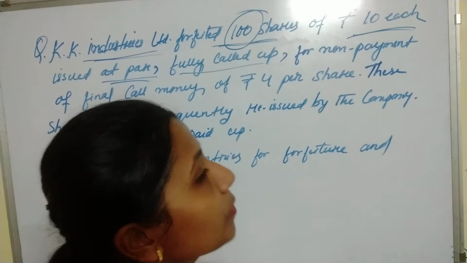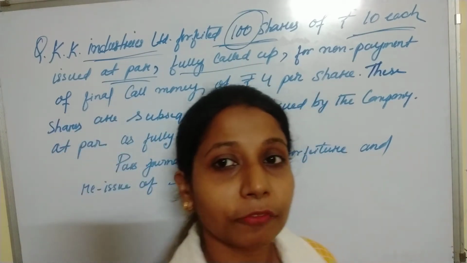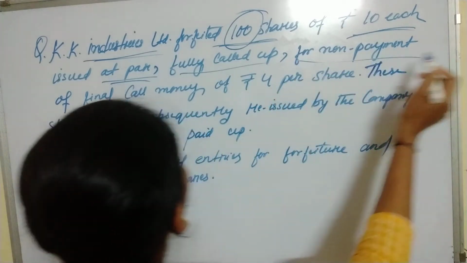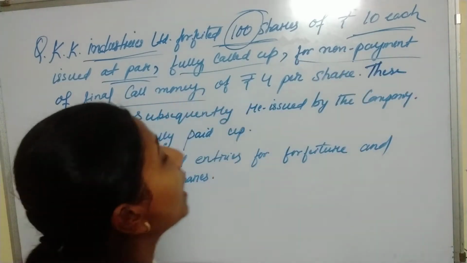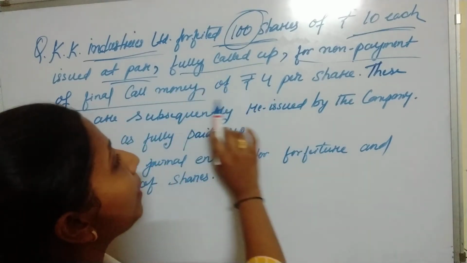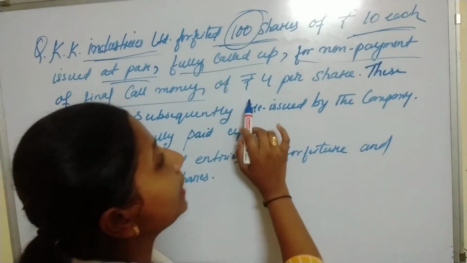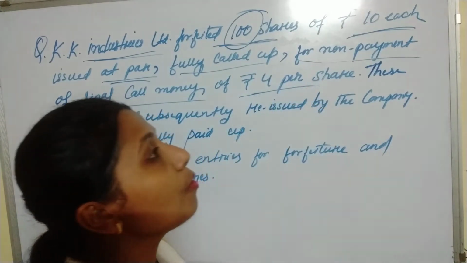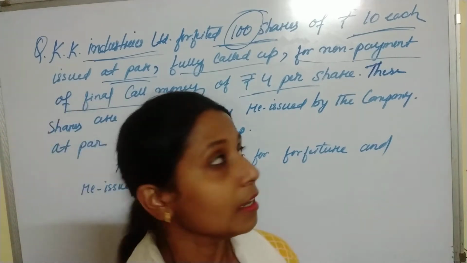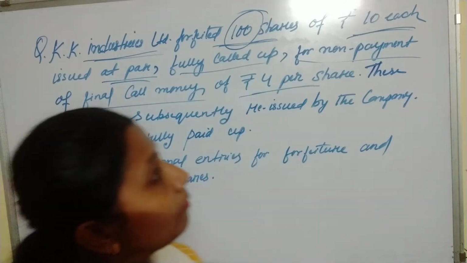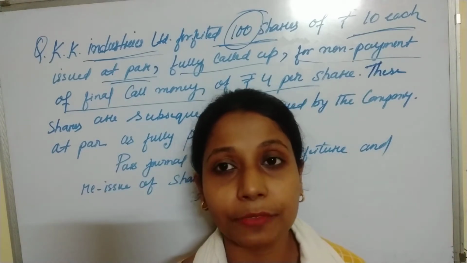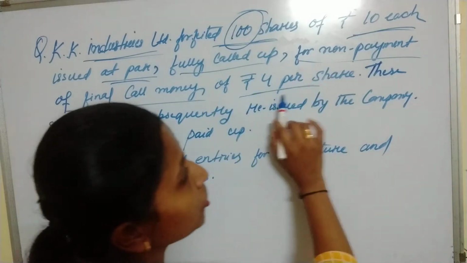Fully called up. So, all the amount of the shares is fully called up. That is, all rupees 10 are fully called up for non-payment of final call money. That is, the shareholder holding 100 shares has not paid the final call money, and the amount of final call is rupees 4 per share. So, for not paying the final call money, the company has forfeited these 100 shares.